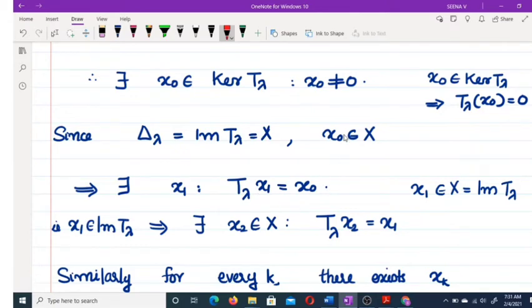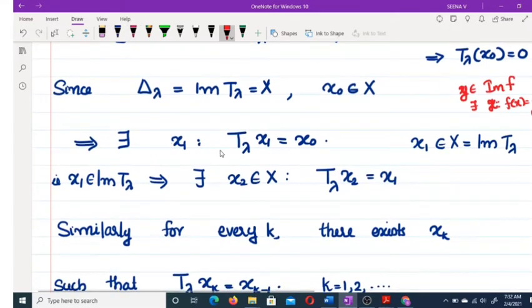Clear? X naught belongs to X, the image of T lambda is X. Y belongs to the image of some function f means there exists some x such that f of x equal to y. We are applying the same result here.